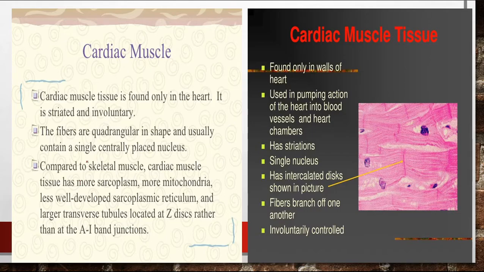Compared to skeletal muscle, cardiac muscles have more sarcoplasm, more mitochondria, and a less well developed sarcoplasmic reticulum, and they have larger transverse tubules located at the Z discs rather than at the A or I band junctions.